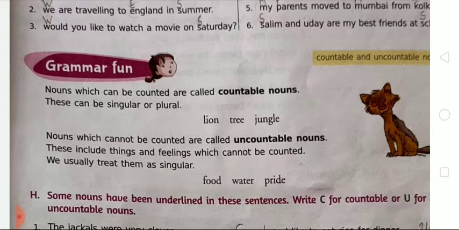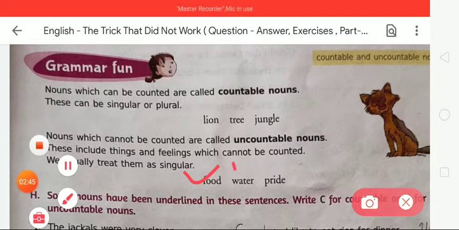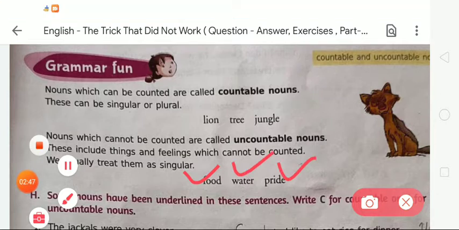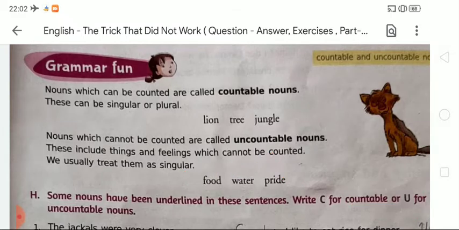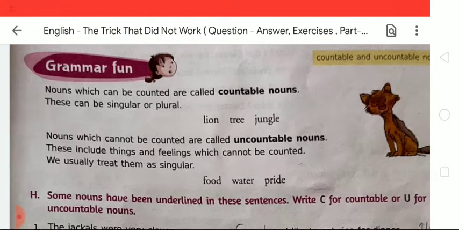In countable nouns, we learned that they can be singular or plural, but uncountable nouns we usually treat as singular. For example: food, water, pride. These are examples of uncountable nouns, which cannot be counted. So these are the definitions of countable and uncountable nouns.